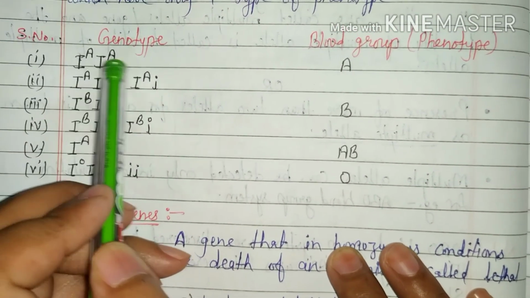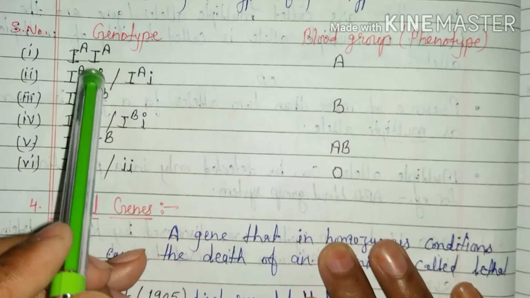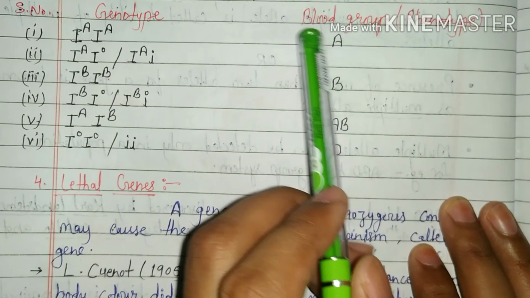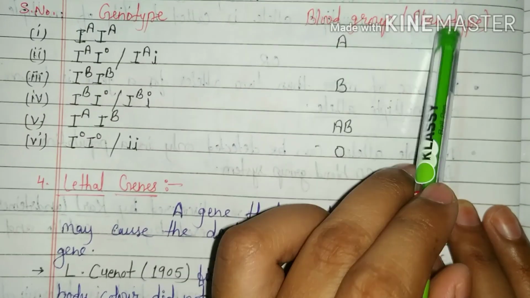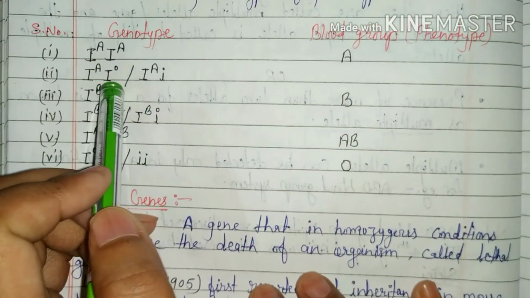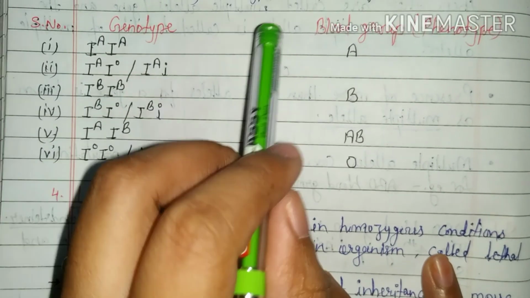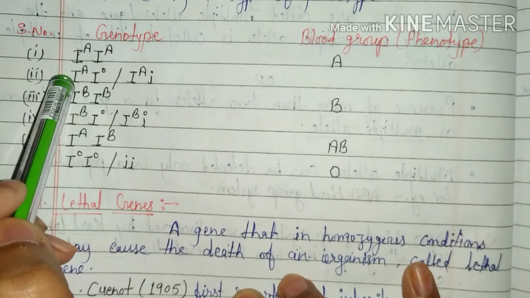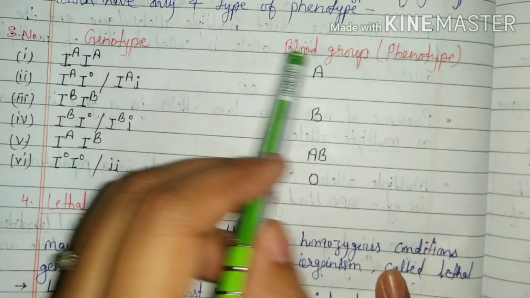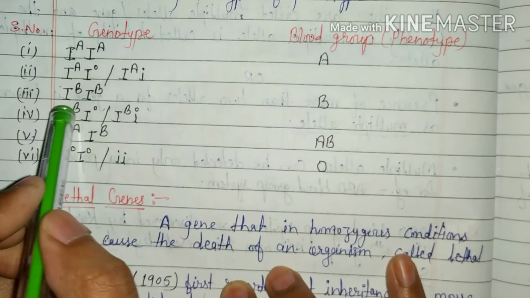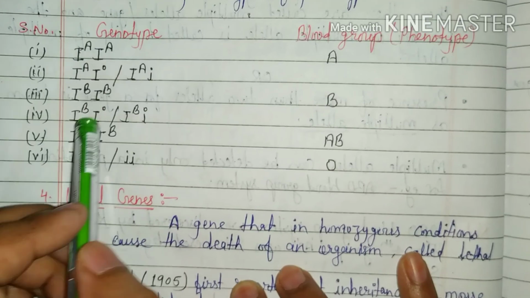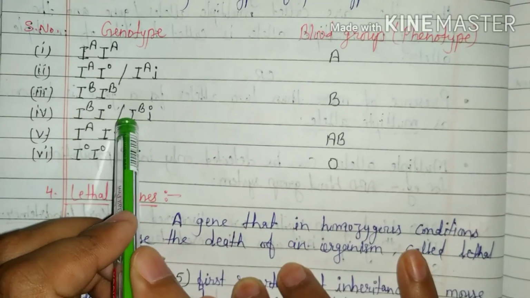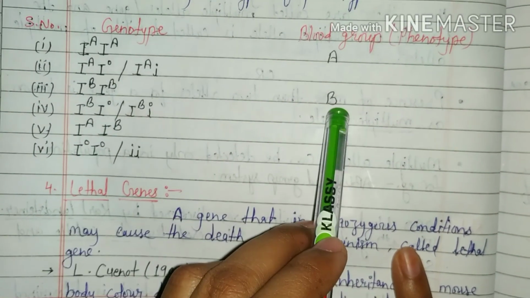First, IAIA genotype produces A blood group. It means A phenotype. IAI0 or IAi also produces A blood group. So both IAIA and IAI0 show A blood group. Third genotype IBIB shows B blood group, and IBI0 or IBi also shows B blood group.